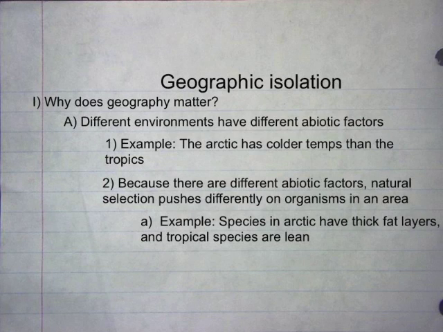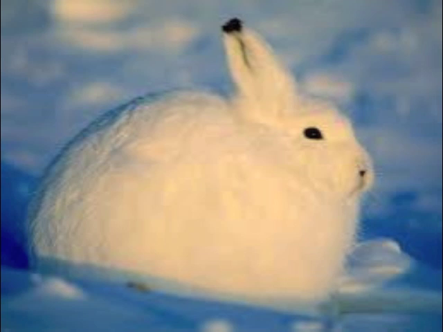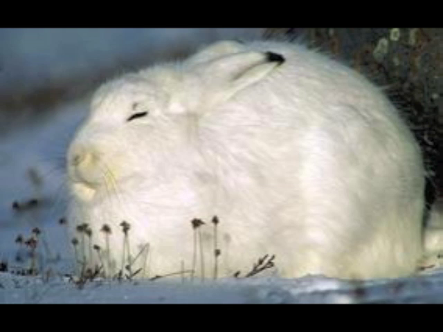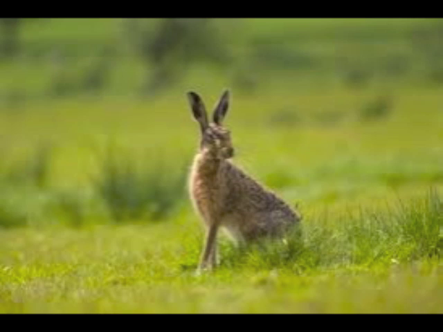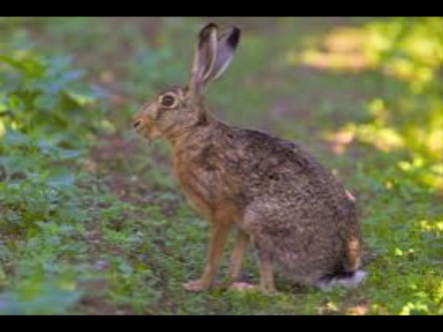For example, species in the Arctic have thick fat layers, and the tropics are lean. Because the Arctic is so cold, animals that live there typically have a very thick layer to keep them warm in the harsh winters. Compare this to organisms who live in the warmer climates, they wouldn't last very long with a thick coat as they'd be too hot. Instead, they are lean, allowing for moisture to be able to pass freely and not overheat.